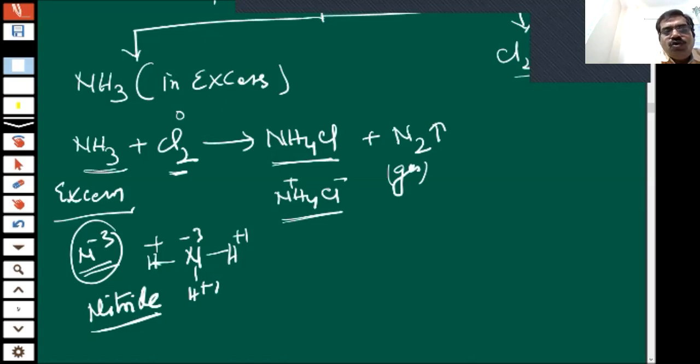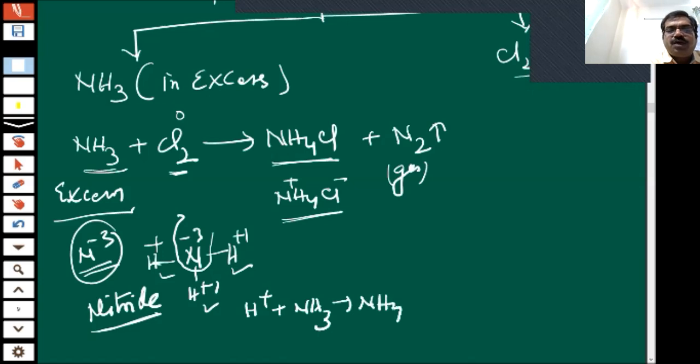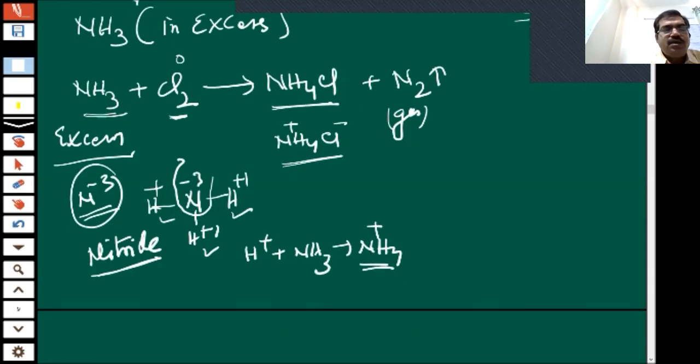See, whose nitrogen has been taken out, in ammonia whose nitrogen is taken out, in that case H plus is extra, so that H plus will be accepted by NH3, and it will become NH4 plus. So these all are the story about this particular reaction. Remember each and everything, okay.